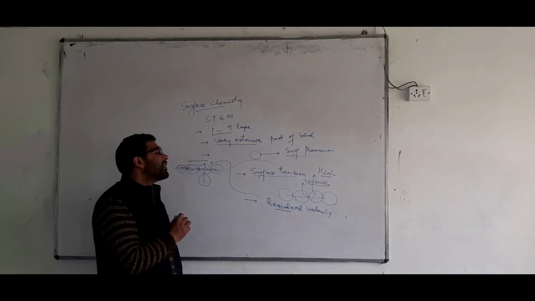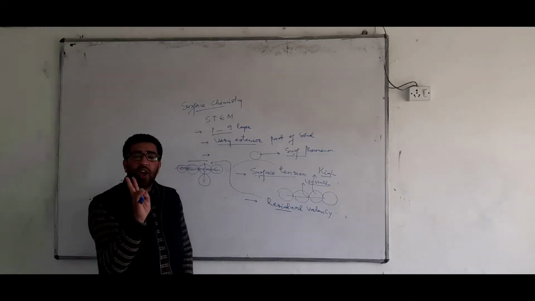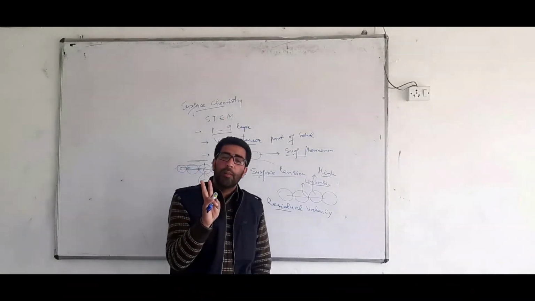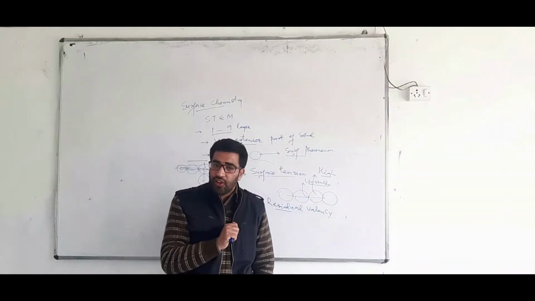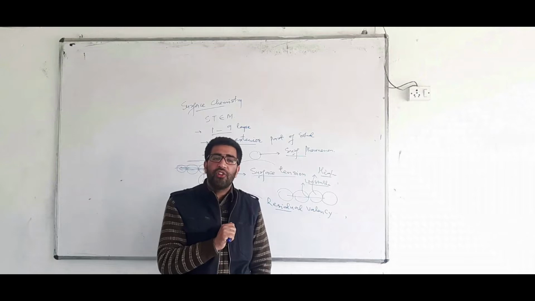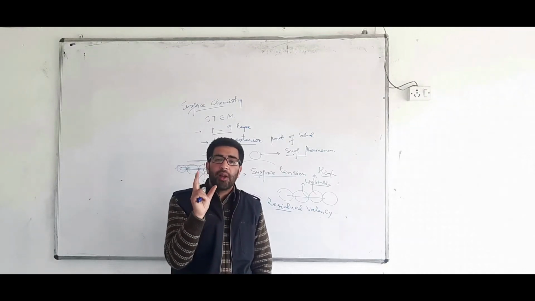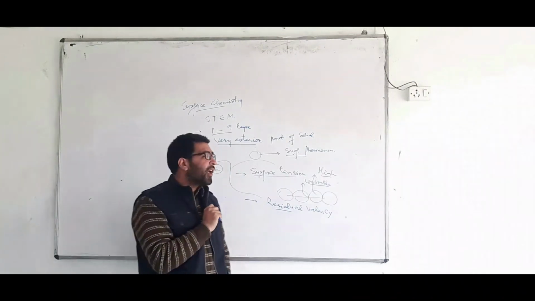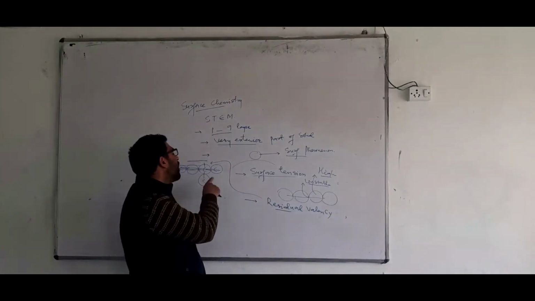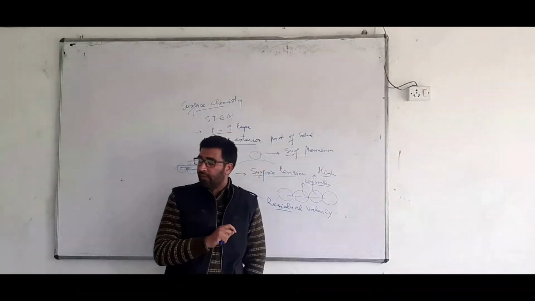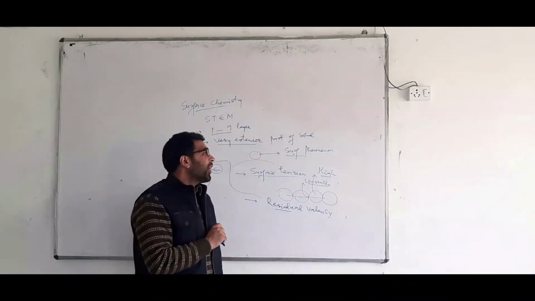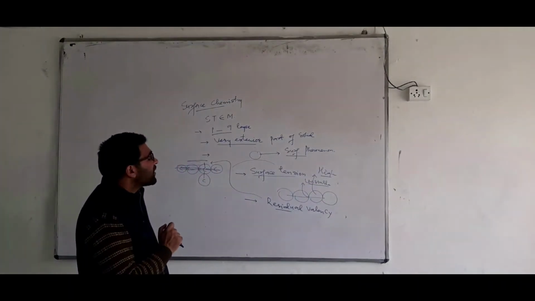Now my concept is simple. Surface has two types of problems. Problem number one, it has surface tension. Because of that surface tension, it has very high surface energy. Number two, the topmost layer has unsatisfied valency.